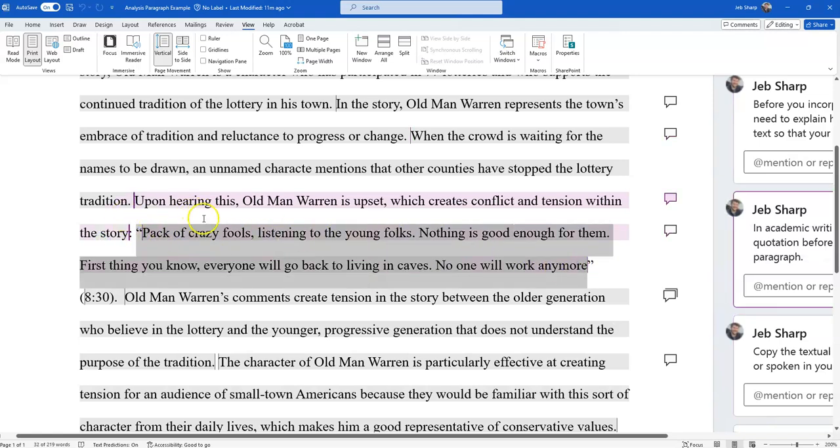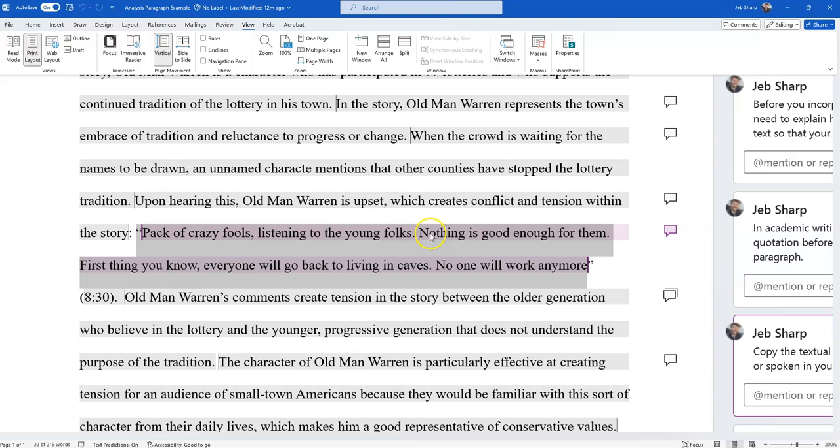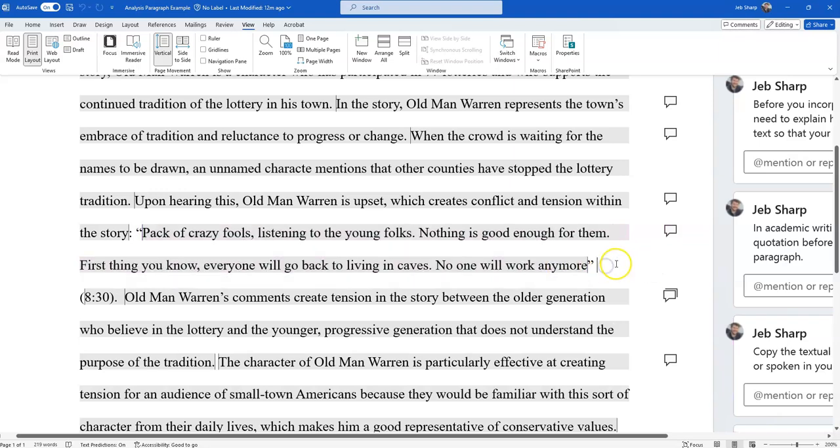When you're quoting directly, you just want to say whatever they said. So I just listened to the video, and he says, "Pack of crazy fools, listening to the young folks. Nothing is good enough for them. First thing you know, everyone will go back to living in caves. No one will work anymore." So that's what he says. I just copy it directly.